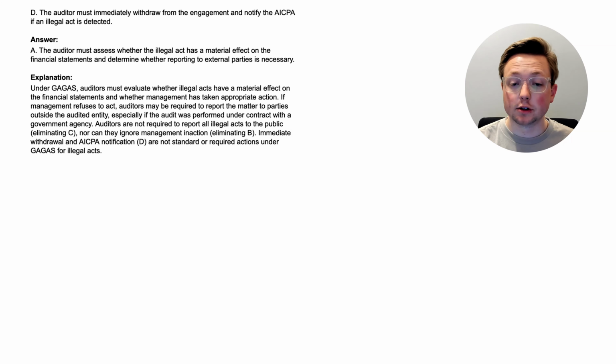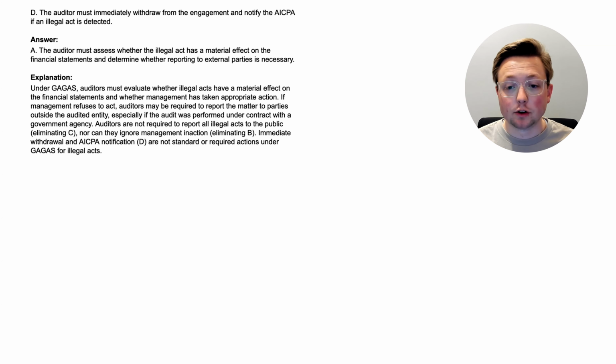Under GAGAS, auditors must evaluate whether illegal acts have a material effect on the financial statements and whether management has taken appropriate action. If management refuses to act, auditors may be required to report the matter to parties outside the audited entity, especially if the audit was performed under contract with a government agency. So if there's other people involved, like a government agency that the auditor is under contract from, even if the auditor reported it to management and management's not doing anything, the auditors might still need to report that illegal act to somebody else.